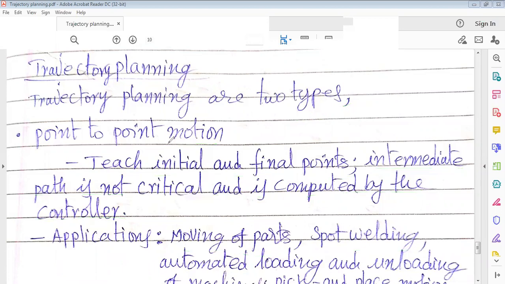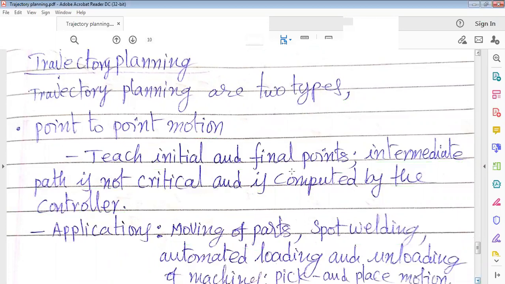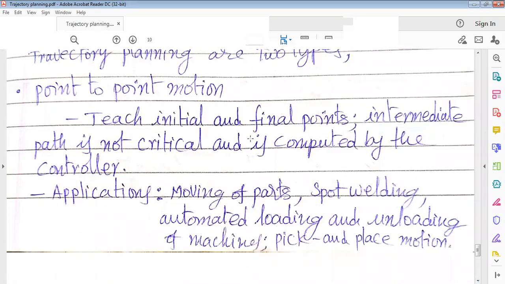So in that case we use this kind of trajectory. What are the other applications? Spot welding and automated loading and unloading cases. For example, if you want to do a lathe operation, in the first step we pick the raw material.